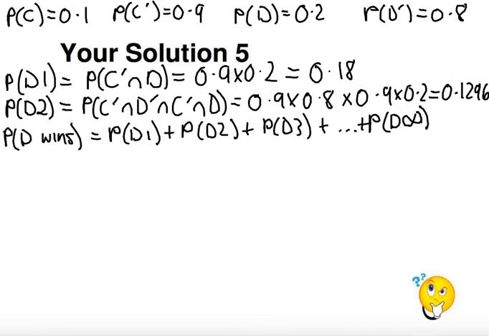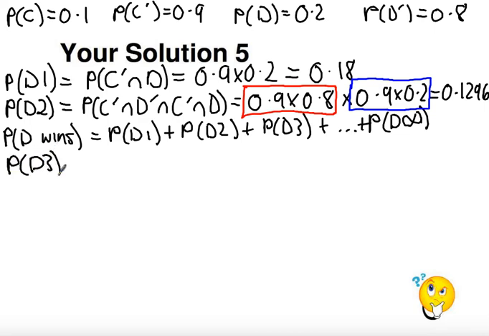So what we need to notice is, in our probabilities, around where Casey misses and Daisy hits, I've highlighted, is that 0.18, and around where both miss is this 0.9 times 0.8. So just thinking about it intuitively, the probability of D3 would be around where they miss, 0.9 times 0.8, twice, so that's 2 rounds, times 0.9 times 0.2.